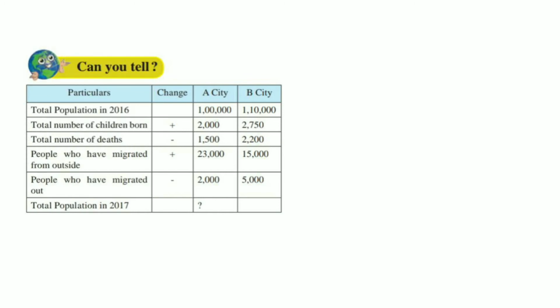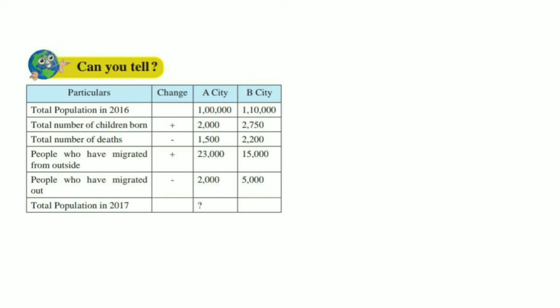So let's see this table. It gives particulars regarding population in 2016: the total number of children born, the number of deaths, people who have migrated in from outside or migrated out, and the total population in 2017 in the last column, which we have to find out. The comparison should be done between the two cities, city A and city B.